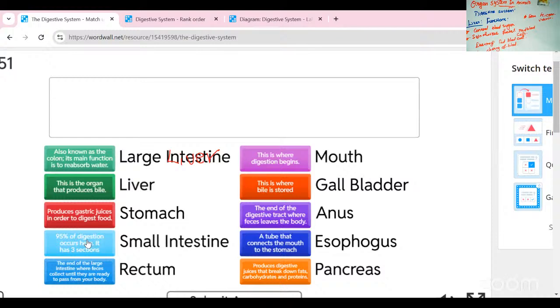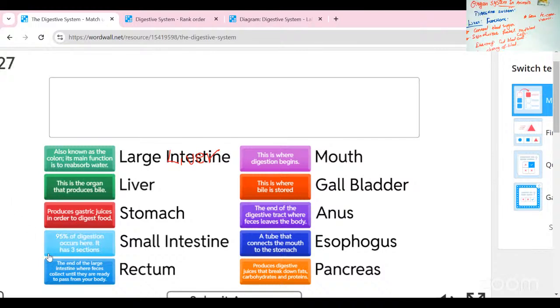Students, you also please cooperate with me. First one is also known as the colon, that is the large intestine. The colon's main function is to reabsorb the water. And next one is the liver part. Yes, the liver is the organ that produces the bile juice. And then the stomach produces the gastric juices for the digestion of food.